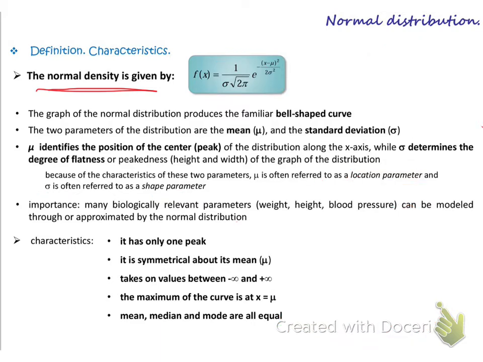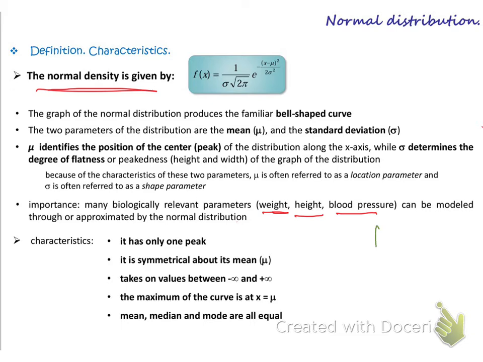So now, why is this normal distribution important? The normal distribution is a graph which can help us to predict the probability of things happening, okay? Its importance in biological science is that it relates to many parameters, like the weight, the blood pressure, the height. It can be modeled, so I can make a model for them and have their normal distribution. Once I have the normal distribution graph, I can use it to predict, for the case of the weight, the height, or the blood pressure, the probability of happening,